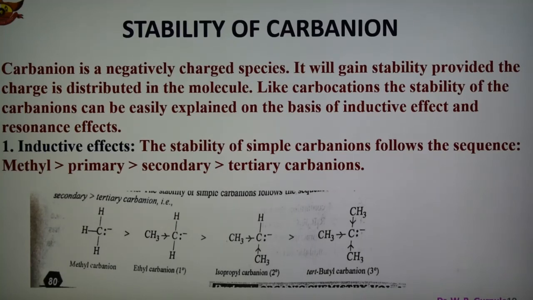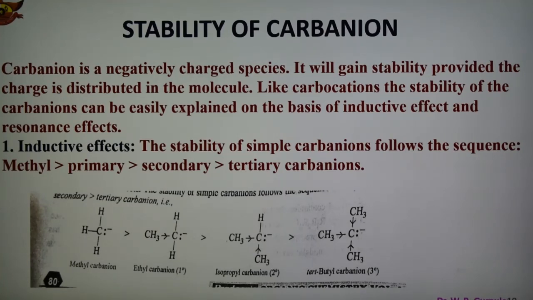Therefore, the greater the number of alkyl groups attached to the carbon atom having negative charge, the greater will be the intensification of the negative charge, and therefore the more unstable will be the carbanion. Methyl carbanion with no alkyl group should be most stable, then ethyl carbanion with one methyl group, isopropyl carbanion with two methyl groups, while tertiary butyl carbanion with three methyl groups should be least stable. This is the reason the inductive effect can explain.